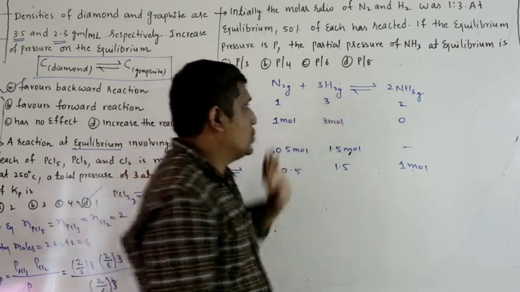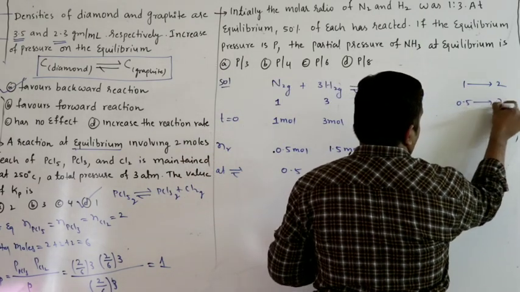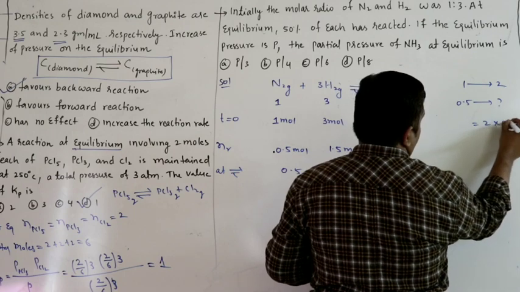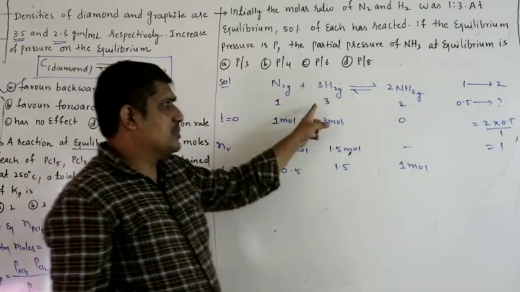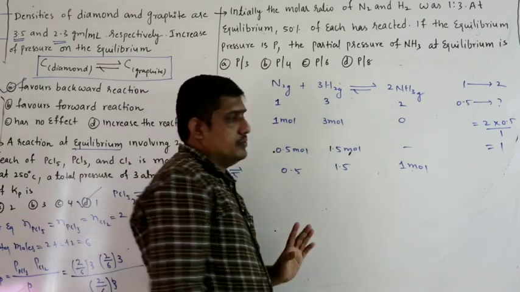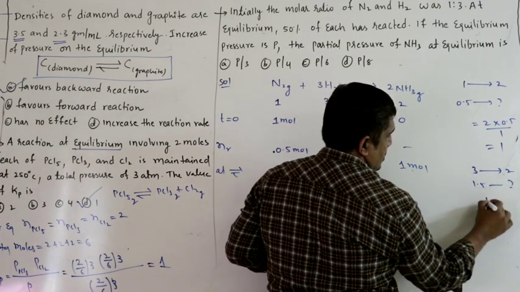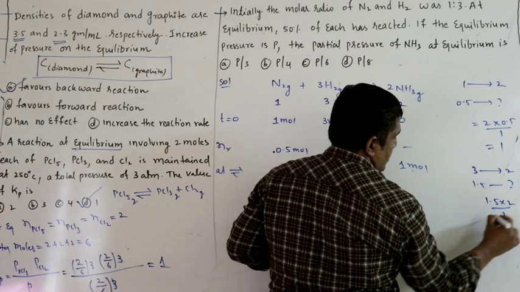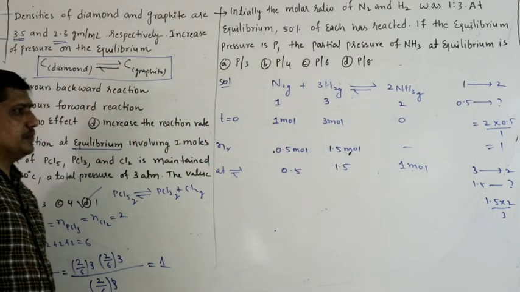If for 1 you get 2, then for 0.5 how much? 2 into 0.5 by 1, that is 1. Or you can follow this method: for 3 you will get 2 moles, for 1.5 how much? 1.5 into 2 by 3. Here also you will get 1, because they are reacting in a 1:3 ratio.